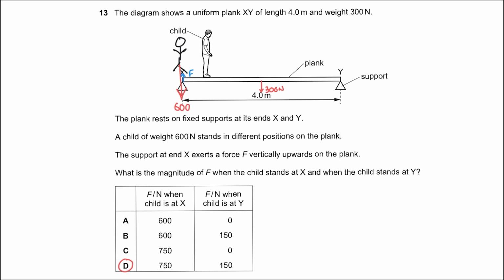So that also gives you the value as 150 newtons. So the answer therefore is D.